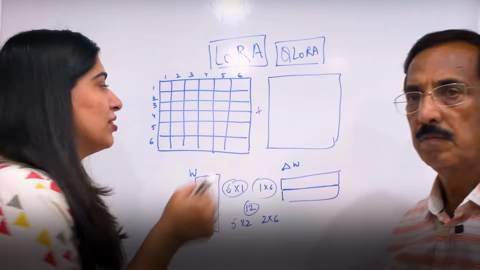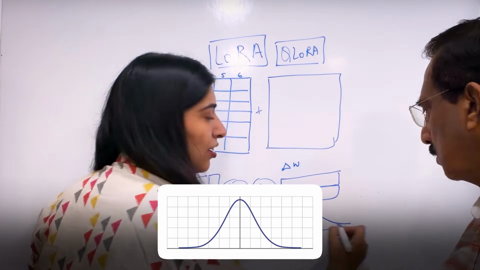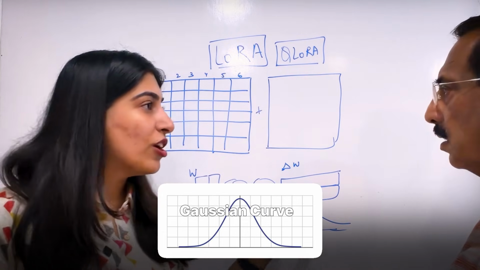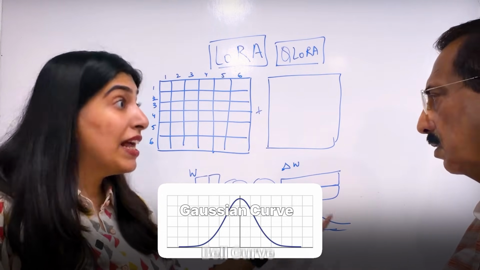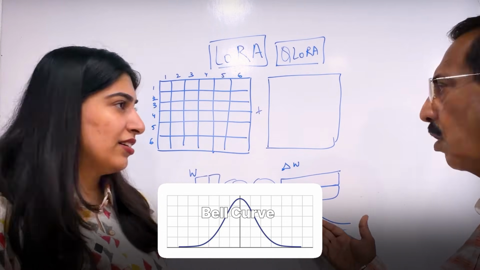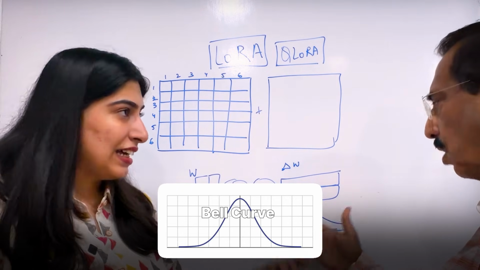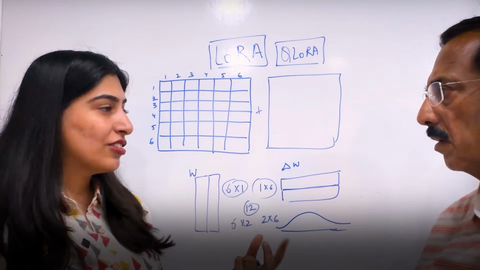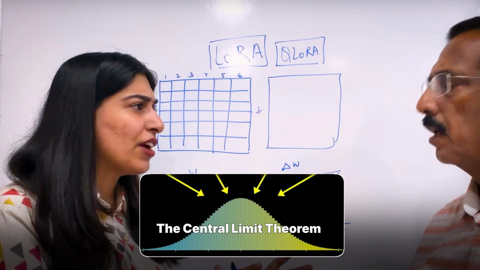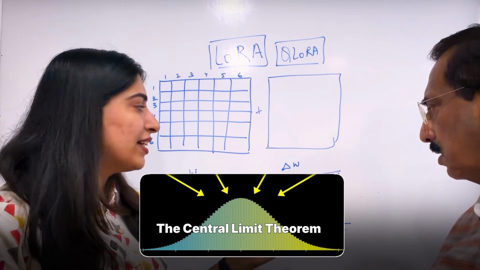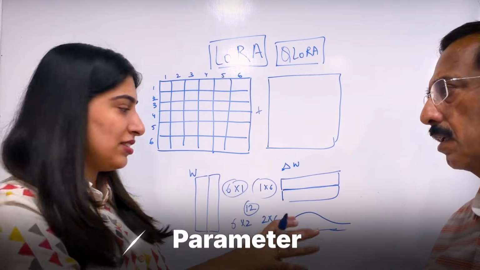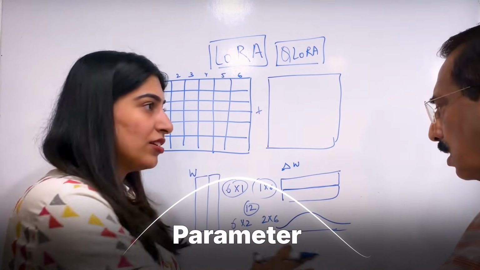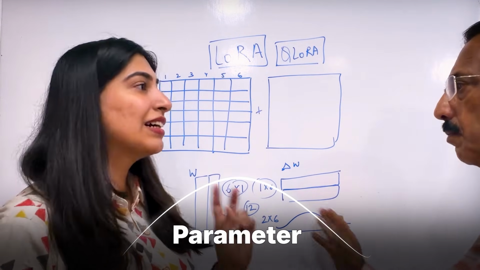Have you seen this curve somewhere? This is a Gaussian curve or a bell curve, very common in normal probability. What usually it says is the central limit theorem, if you have heard of it. Usually the parameters land up in this particular curve, 99.7% will come.